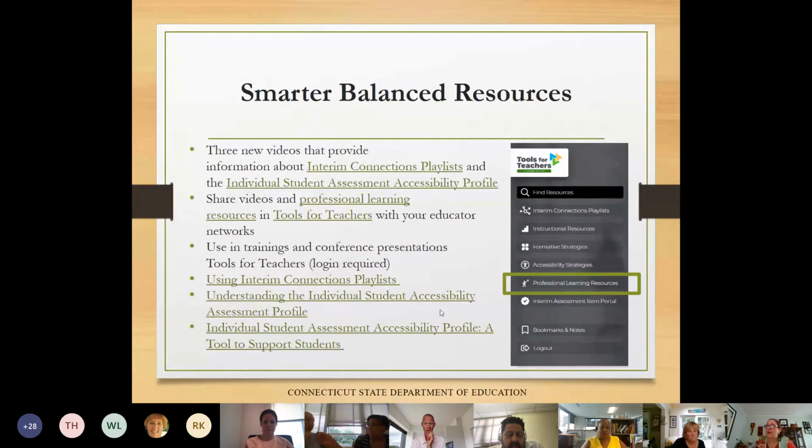So the Smarter Balanced resources, there are some interim connections playlists that are available now in the professional learning section. If you go into Tools for Teachers, these links will work for you in the presentation, but if you open Tools for Teachers, logging in through the Connecticut portal, you'll see professional learning resources. There are a number of videos there for you. The interim assessment item portal just below that is where I can download the items for the interim to a PDF, which is what I know Math and ELA shared in our breakout rooms. This is how we managed to find those items.